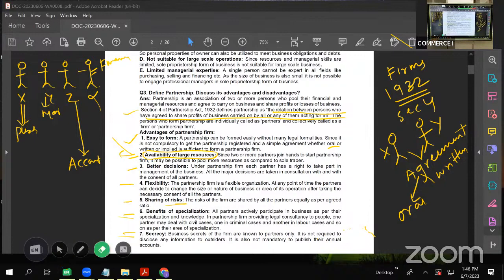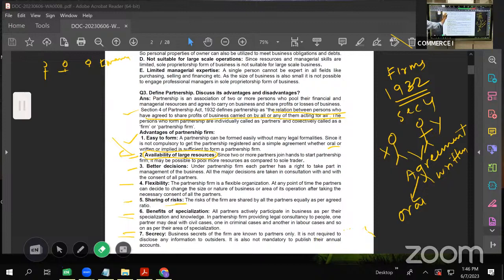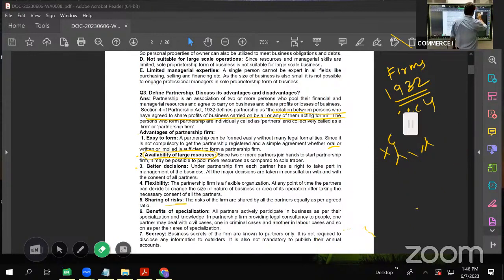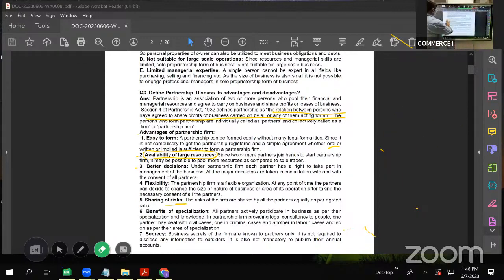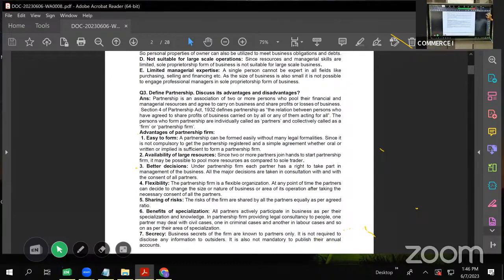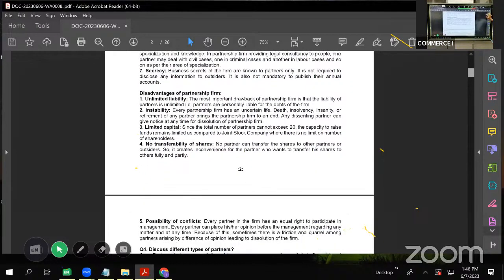Then let us go to the next slide. Now let us take the disadvantages.